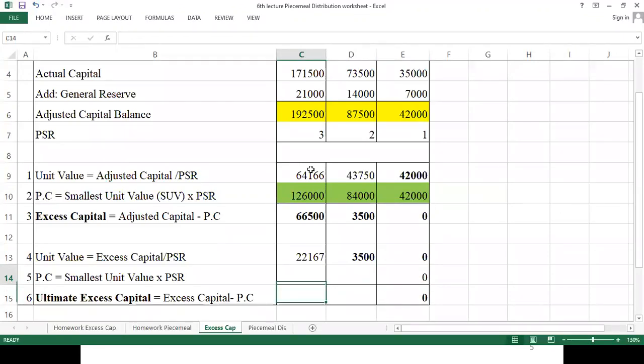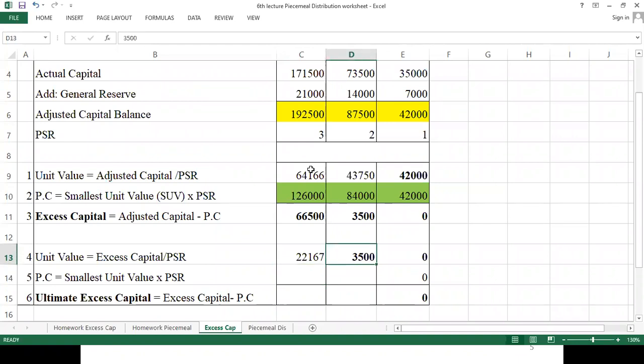Now we have to calculate the second proportionate capital. Now the formula remains the same. Smallest unit multiplied by individual PSR. So 3,500 multiplied by 3 comes to 10,500, and here it comes to 7,000.